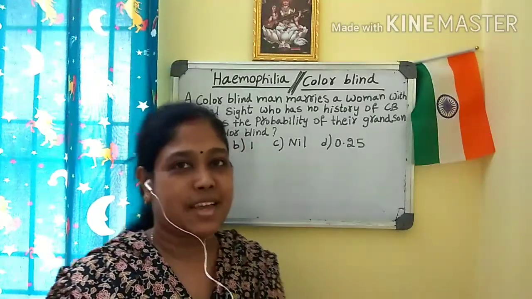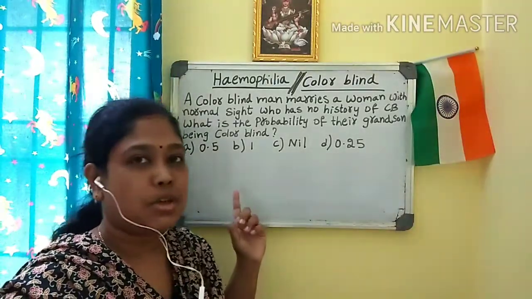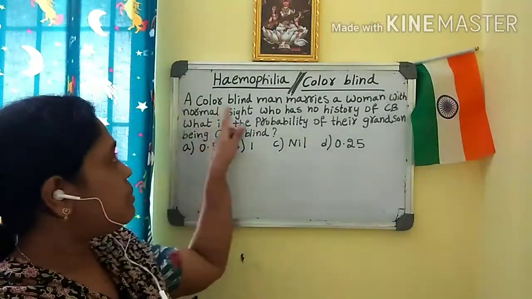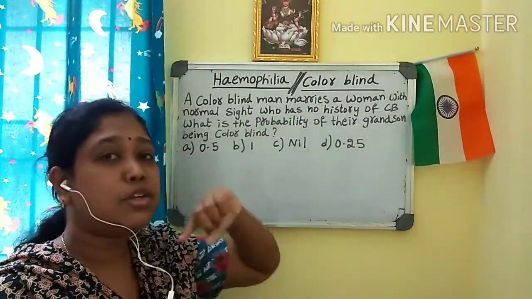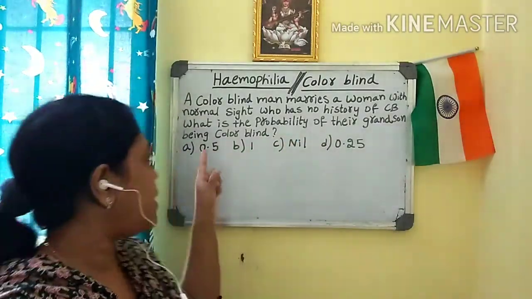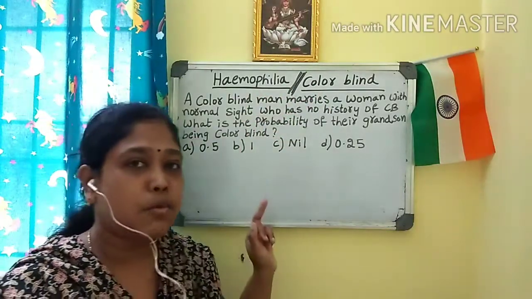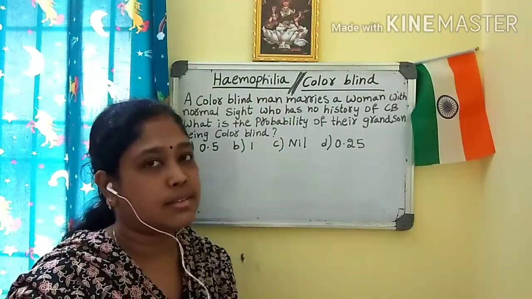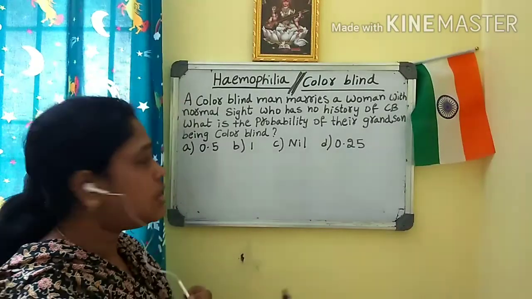Now let us see the second problem. Here you can see the problem. This has been asked in the year 2013. A colorblind man marries a woman with normal sight who has no history of color blindness. What is the probability of their grandson being colorblind? Both colorblind and hemophilia are sex-linked recessive diseases, so both will be the same as how I explained for the hemophilia.